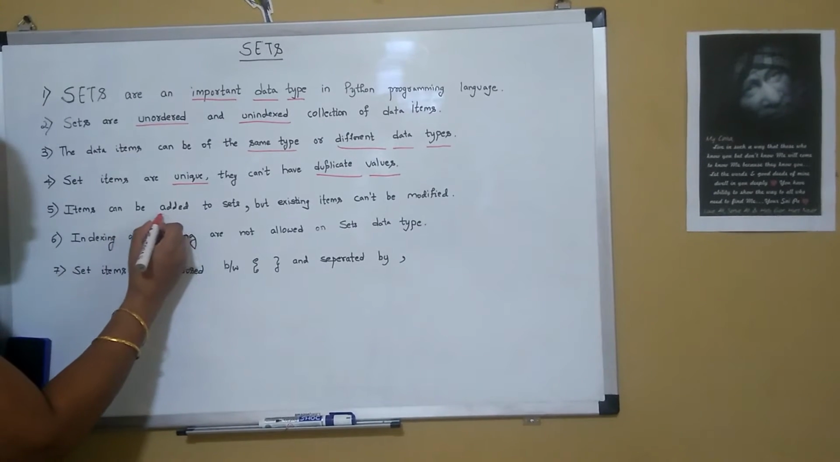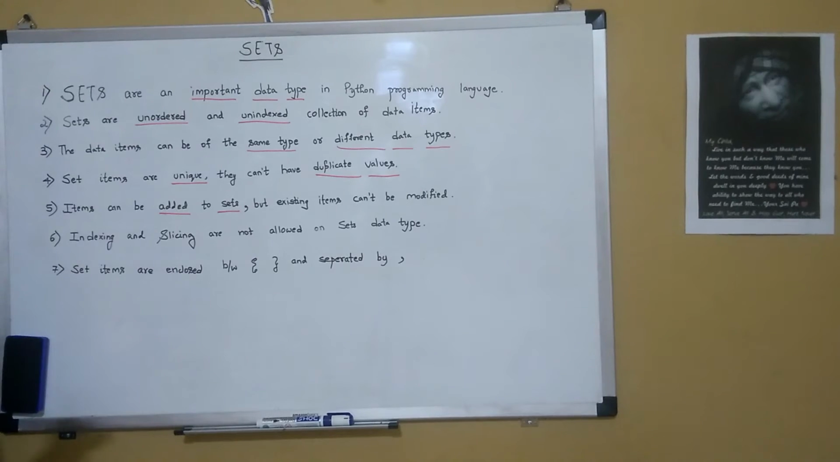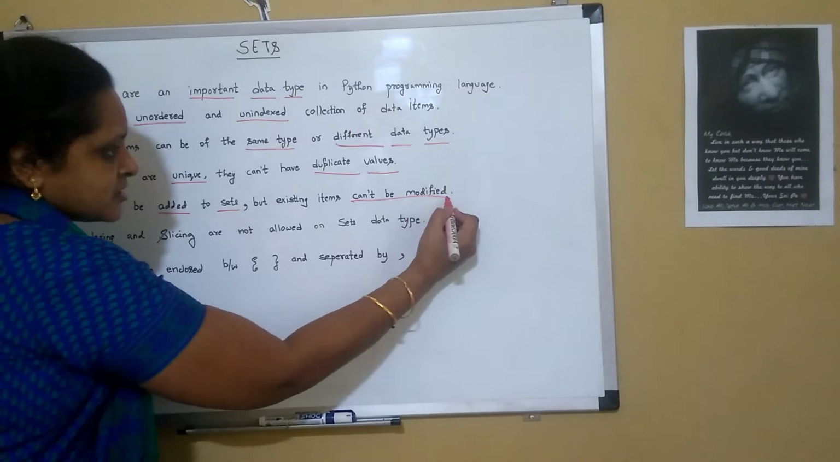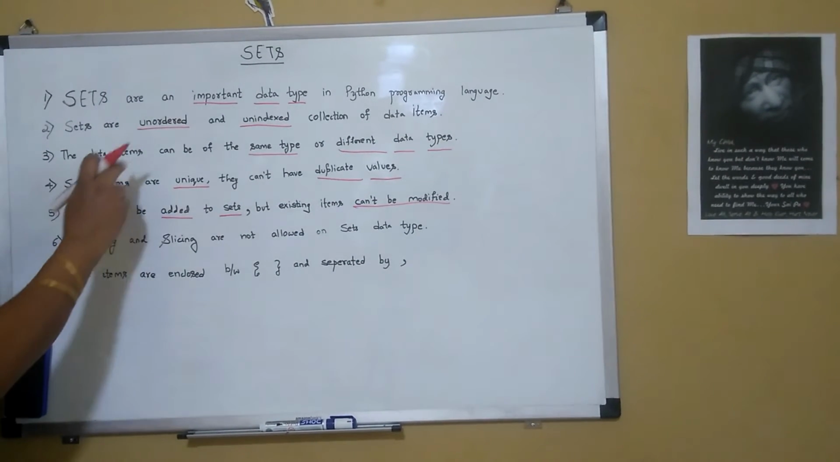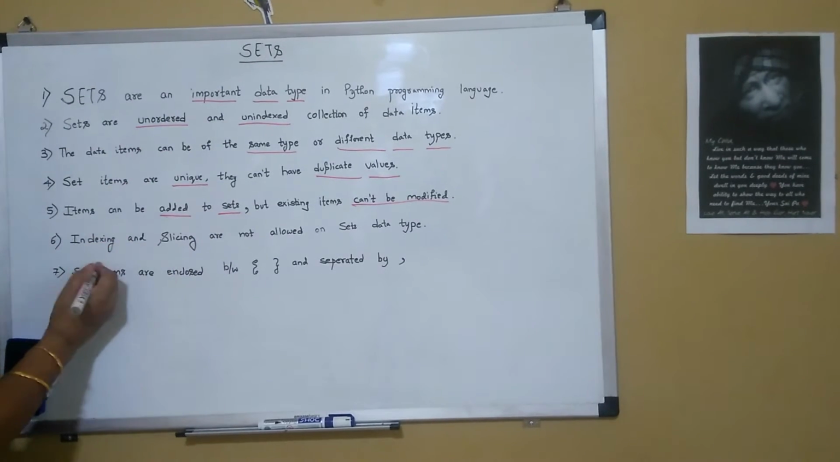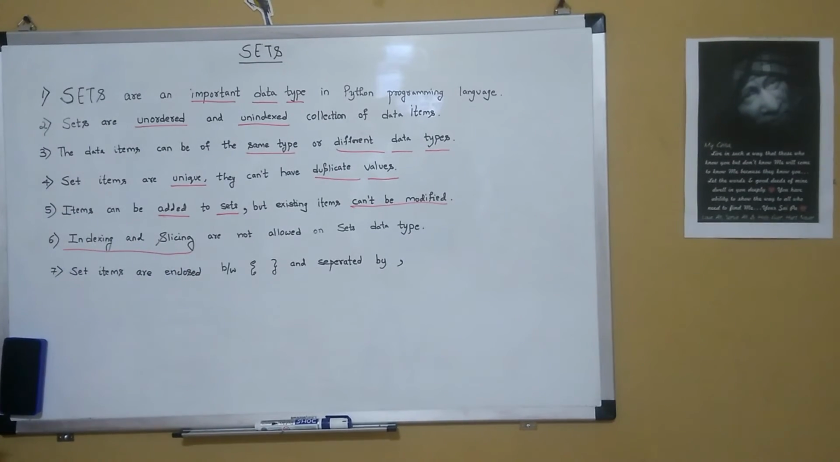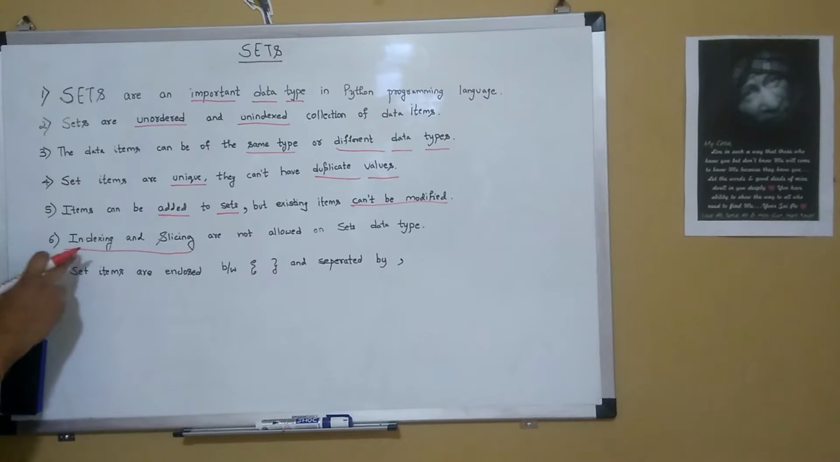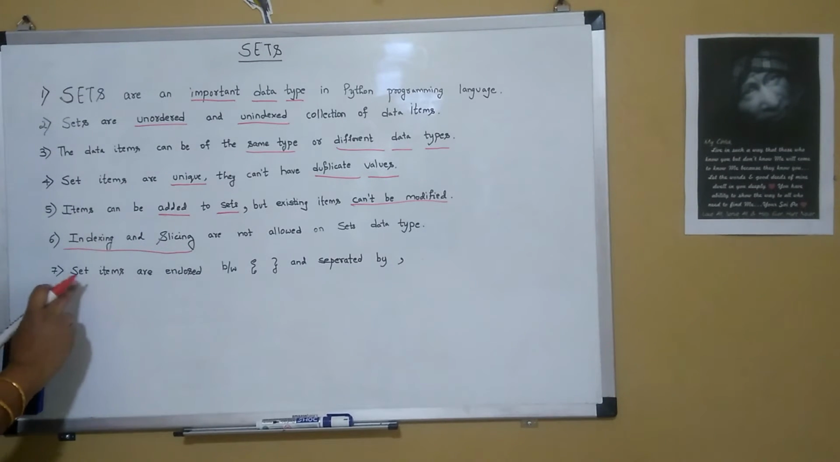We can add items to the set. Suppose a set has 4 numbers. We can add a 5th item into the set, but the existing items in the set cannot be modified. So we cannot modify the existing items. Since sets are unordered and unindexed, indexing and slicing are not allowed on the sets data type. So since it is unindexed, we can't perform indexing and slicing on the set data type.